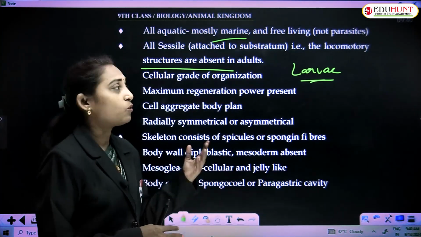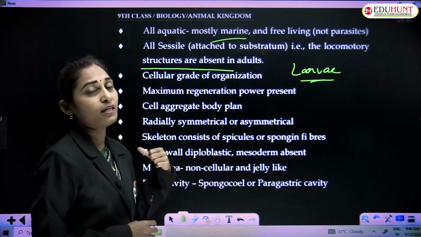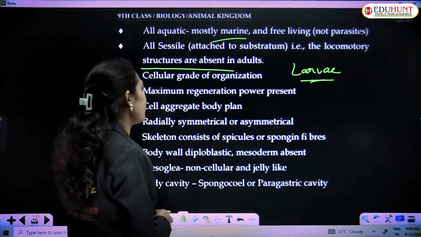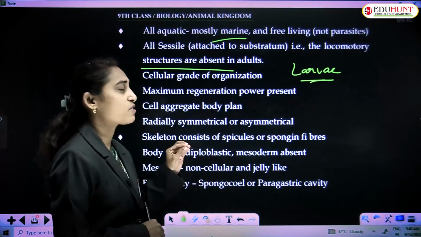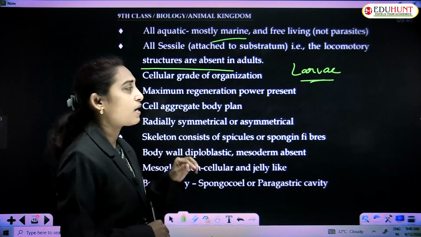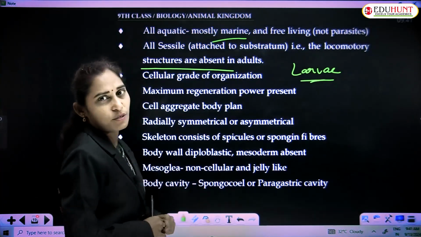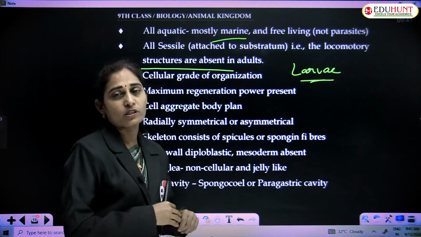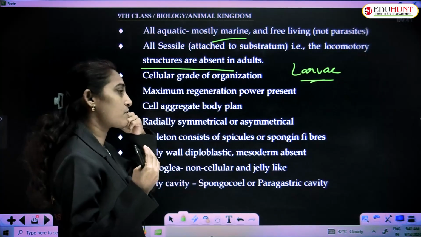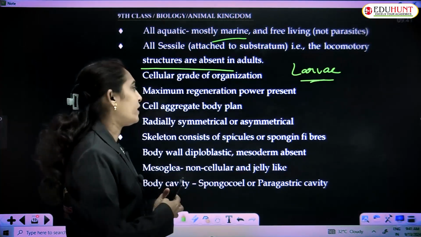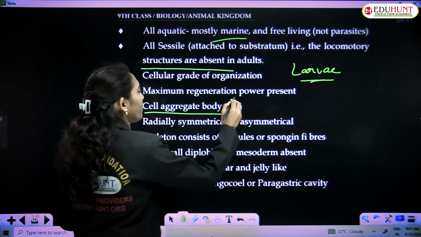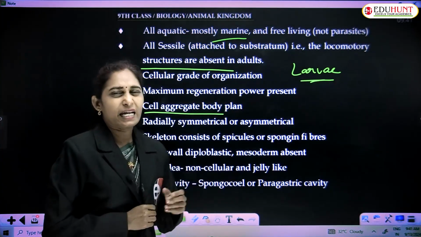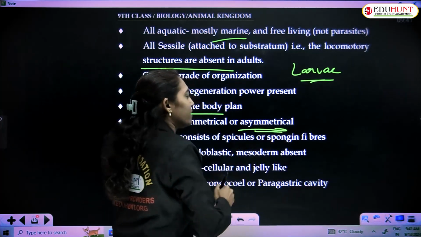Larvae show locomotion, but it is absent in adults. Cellular grade of organization is seen only up to cellular level, the multicellular forms these are, and maximum regeneration power is present. That means if we cut any part of the sponge, it regenerates and gives out a new individual. And cell aggregate body plan is seen, and radial symmetry or asymmetry is seen.